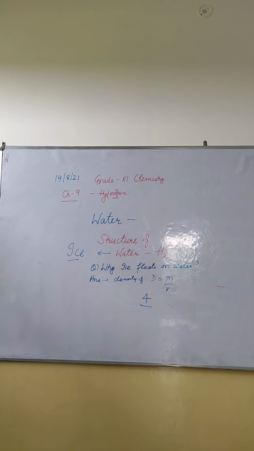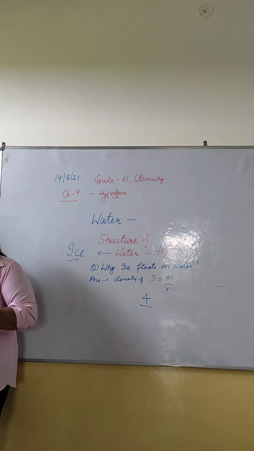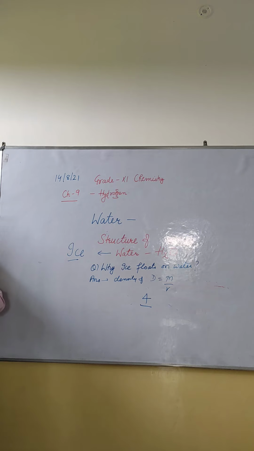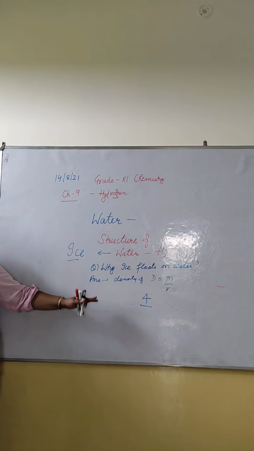So my dear students, in this class we have discussed water. Water is a very important component for living organisms. It is a very good solvent. Its dielectric constant is high. Its thermal conductivity is high. Surface tension is high. It has a very high dipole moment.